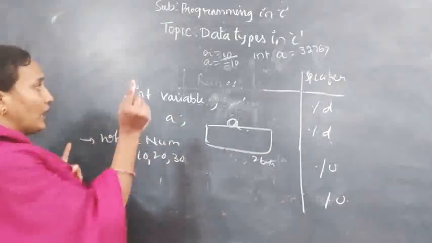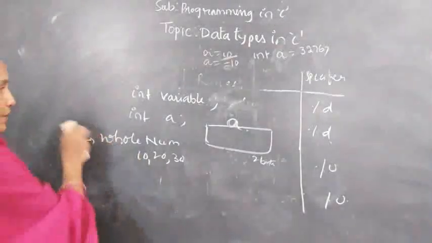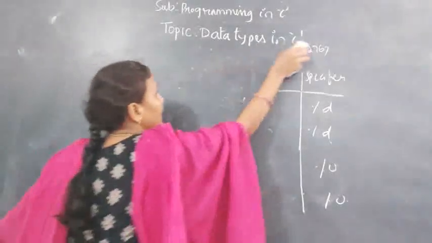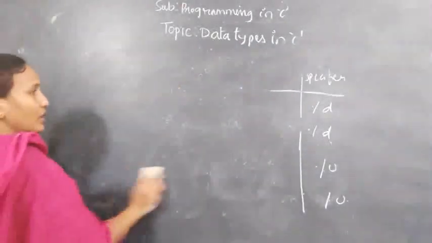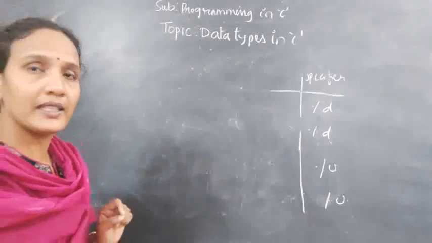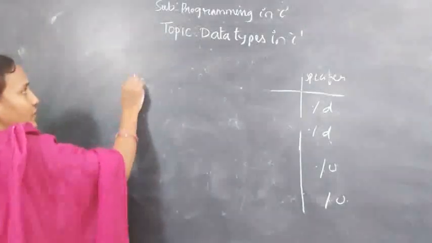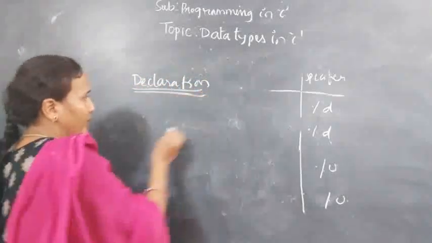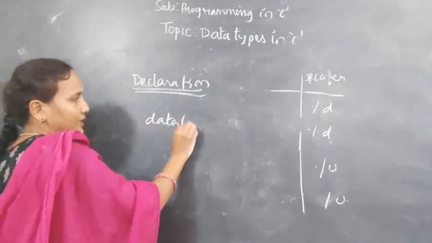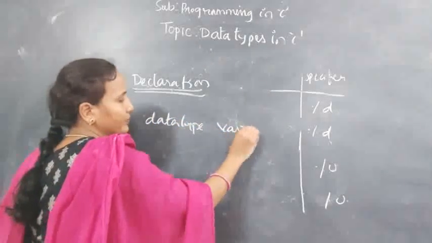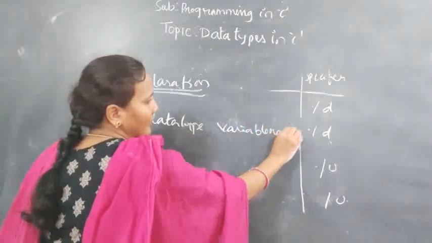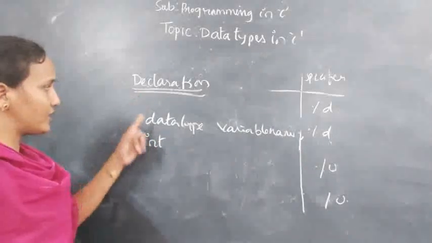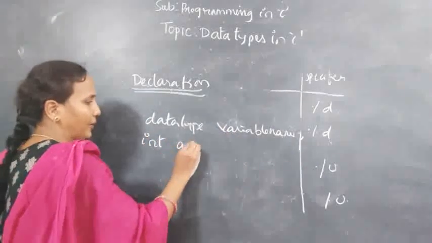So how to declare? Declaration is very, very important. Whenever you want to use a value, that value will be stored in a variable. So while declaring, it is a condition that you should give the data type. First you write like this: declaration. How to declare a variable with the data type? Data type, then variable name. Here I am giving int as the data type, because we are discussing integer. Variable name is a.